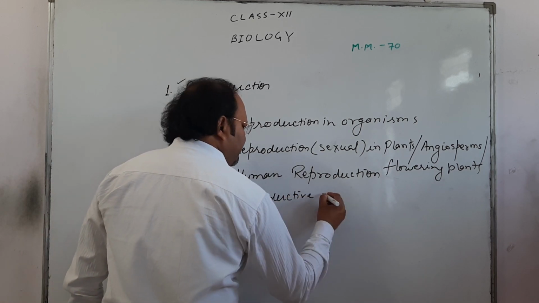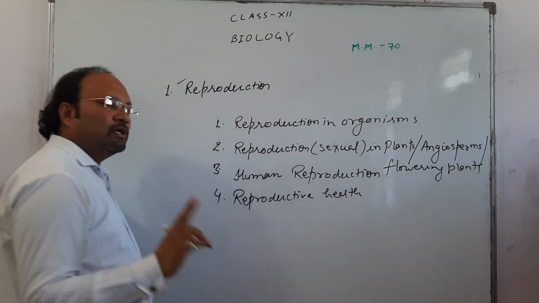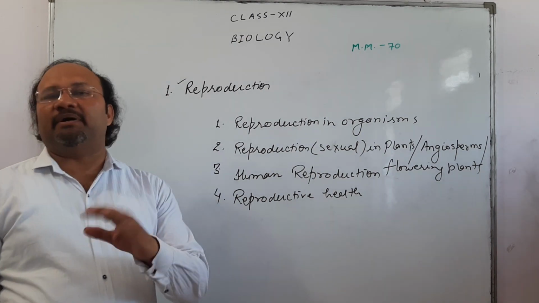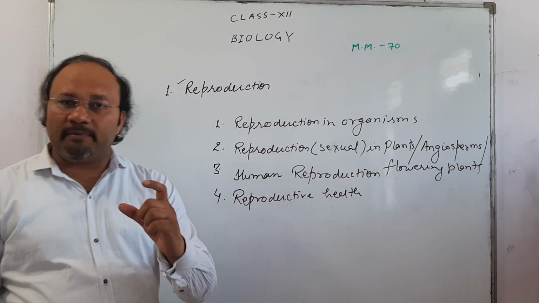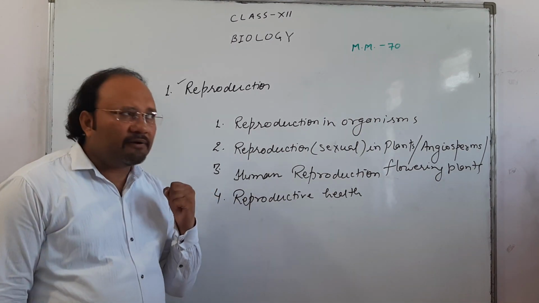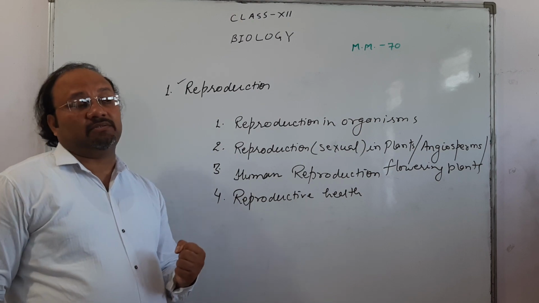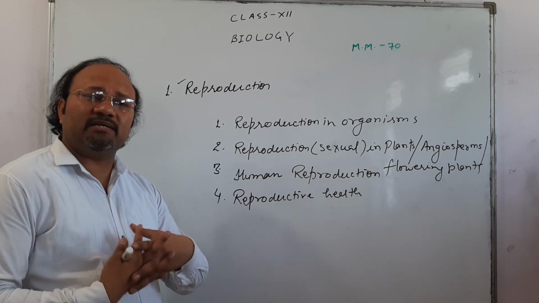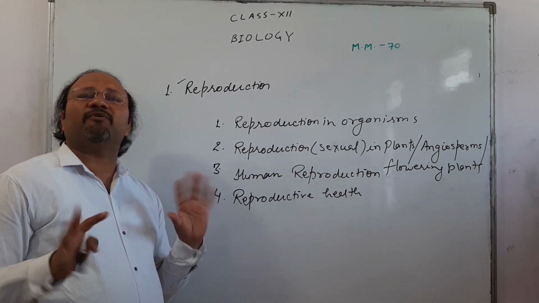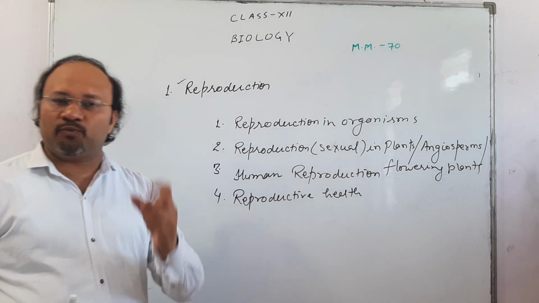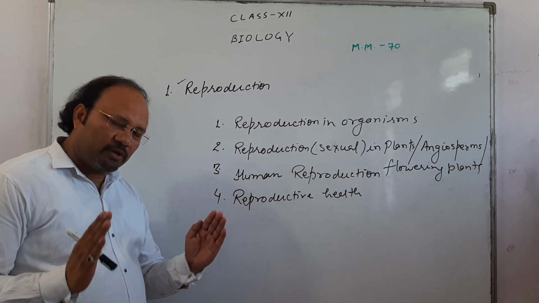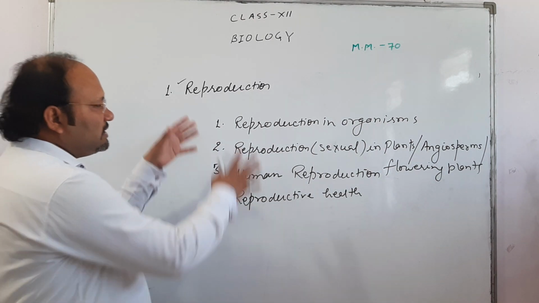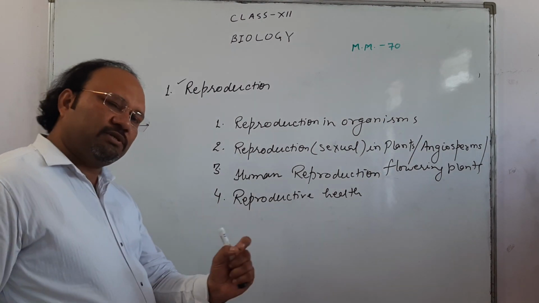In reproductive health, we discuss 2 topics that you have studied earlier: STDs, sexually transmitted diseases, and birth control methods. Along with these 2, we will be having a very new topic, a very important innovation, discovery or invention of the scientists, where couples who are suffering from any problem are getting children. You would have heard words like test tube baby, IVF, right? That comes under a topic called ART, assisted reproductive techniques. So these are the 4 chapters that we have to study. A brief introduction I have given to you.